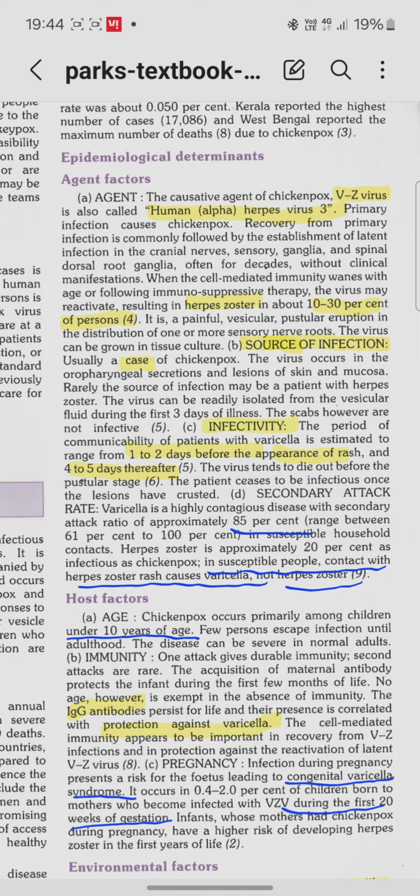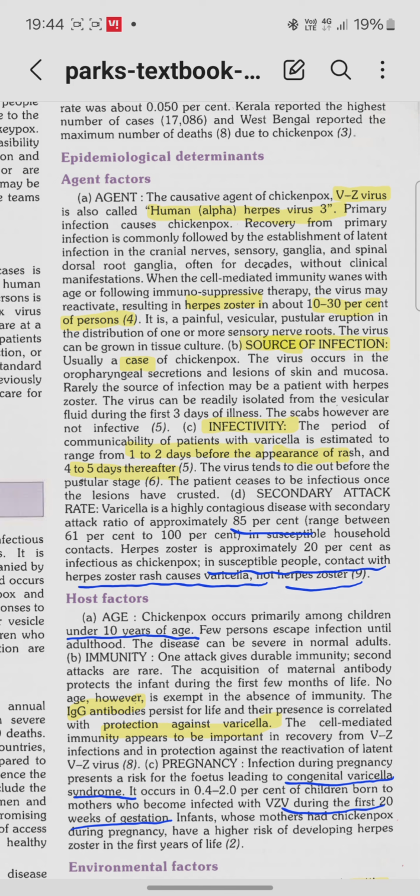Once you get chickenpox, there is lifelong immunity. I will be talking about that in a few minutes. Secondary attack rate is different. We learned that secondary attack rate means a person got the disease and the number of people who will get the disease from the primary case constitutes the secondary attack rate.